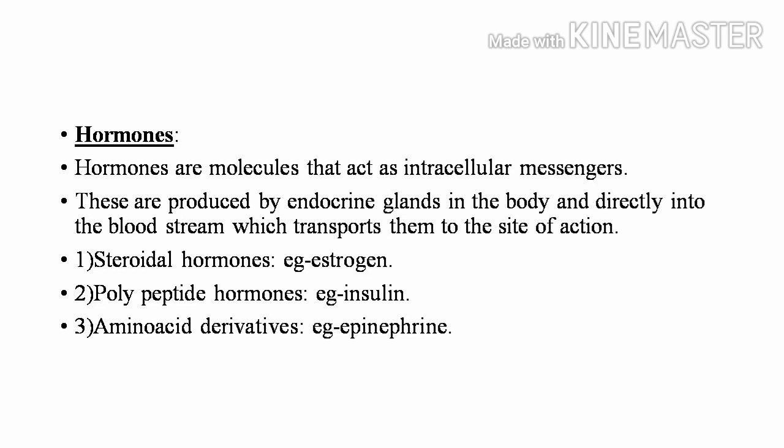They are steroidal hormones, polypeptide hormones, and amino acid derivatives. Example of steroid hormones is estrogen. Example of polypeptide hormones is insulin, and example of amino acid derivatives is epinephrine.